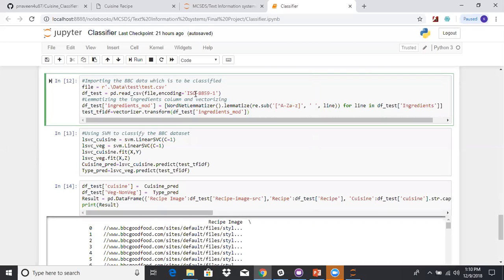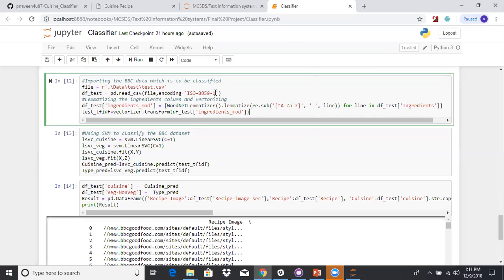And then we did the same: we used the WordNet lemmatizer function to lemmatize the test data and remove the special characters if anything is available in the test data, and then used the same TF-IDF vectorizer to convert the test data into a vector or matrix format, so that both the train data and the test data are in the same format to test with the model we have built.